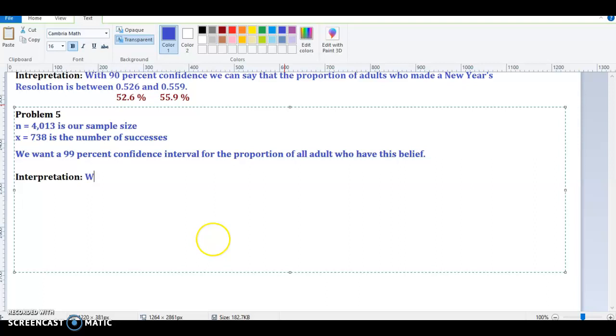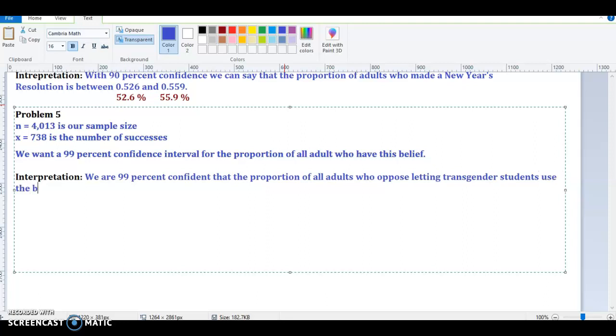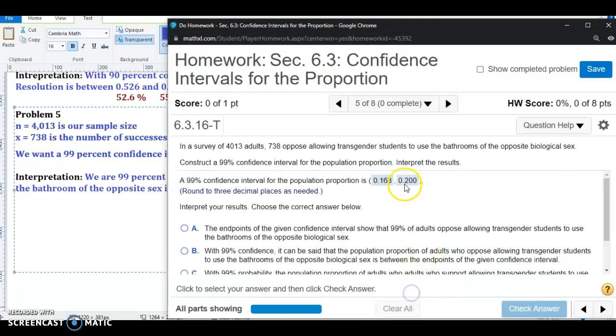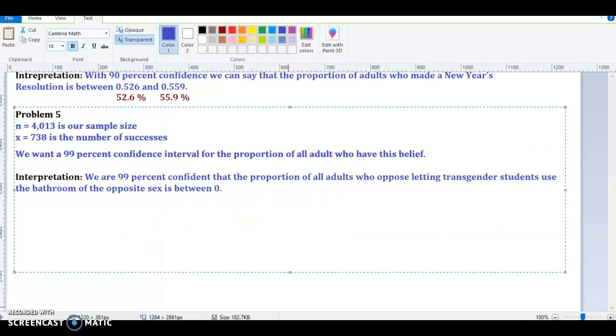So we are 99% confident that the proportion of all adults who oppose letting transgender students use the bathroom of the opposite sex is between our confidence interval limits, which were 0.168 and 0.200.